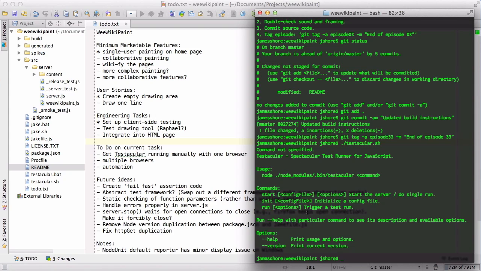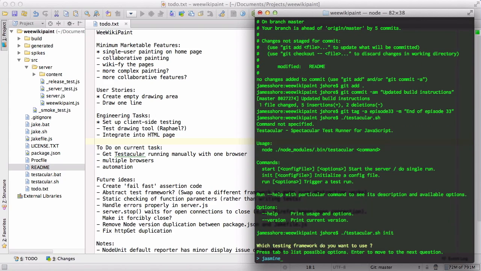The easiest way to get started is to run the init command. So we'll do that. And it's going to ask us which testing framework we want to use. Our choices are Jasmine, Mocha, or nothing. Now, Testacular is a test runner. It's not actually a testing framework. So you could write your own adapter for Testacular to use any testing framework, but I don't want to do that. And so our choices are Jasmine or Mocha.